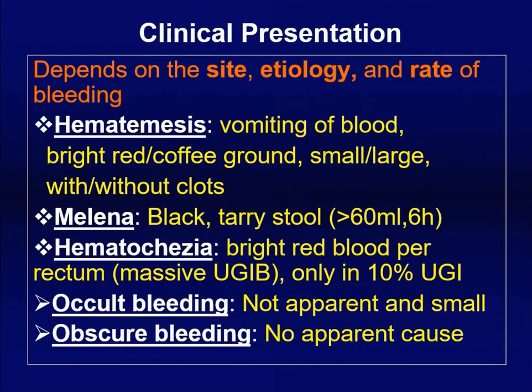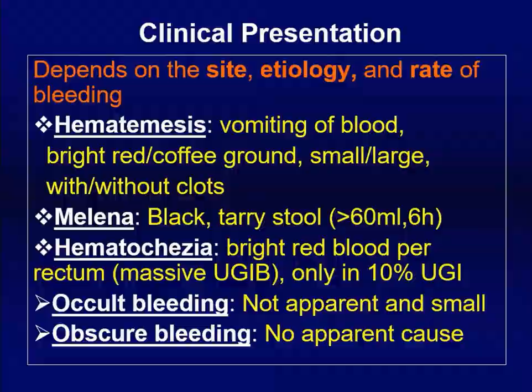Common notion says that hematochezia means lower GI bleed. However, out of all hematochezia patients, 10% are due to upper GI bleed. You know, blood is a cathartic. When it enters the small intestine, it hastens the movement, and without changing to black color, the blood may come out as such, and that is the reason for hematochezia as a presentation of upper GI bleed. Rarely you can get a patient with occult bleeding. Occult bleeding means you don't see the blood, only on investigation like stool occult blood is positive. And obscure GI bleeding means when both upper GI endoscopy and colonoscopy are done, cause is not found.